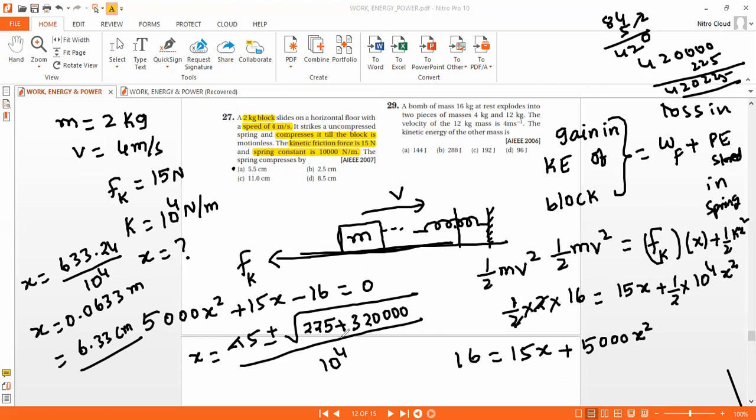Plus 225, the square root is about 565.8. Minus 15 gives 550.88. That is equal to 5.5 centimeters.